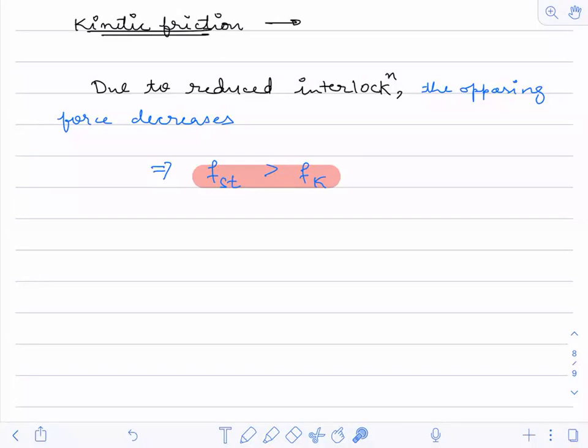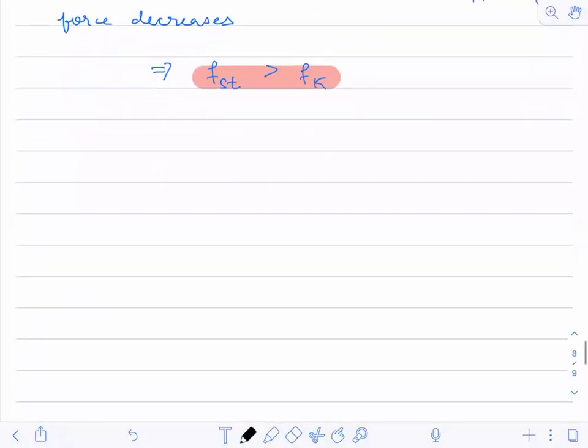Now we have to see the types of kinetic friction, in which we will study sliding friction as well as rolling friction. So the next heading is the types of kinetic friction.